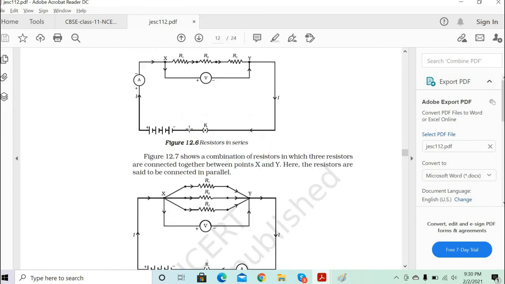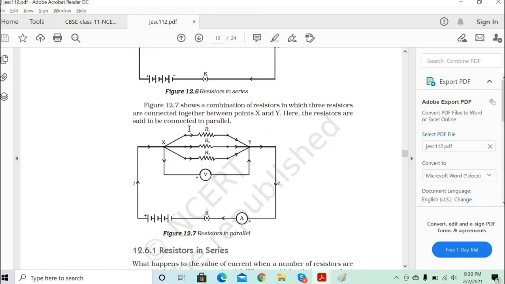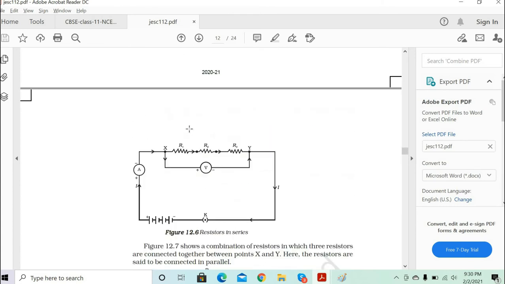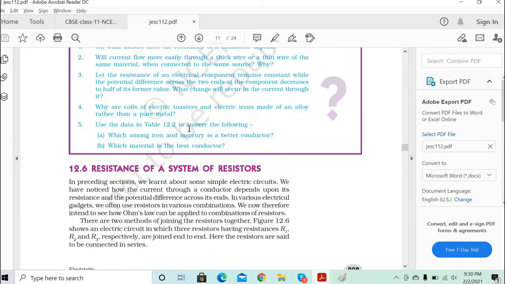So current will also decrease, because voltage is directly proportional to current. Got it? Okay, same, sir. Whatever you multiply with voltage, the same thing you will multiply with current also. If you are dividing the voltage by something, the same thing you have to divide the current by also. This is because it's directly proportional. Clear?